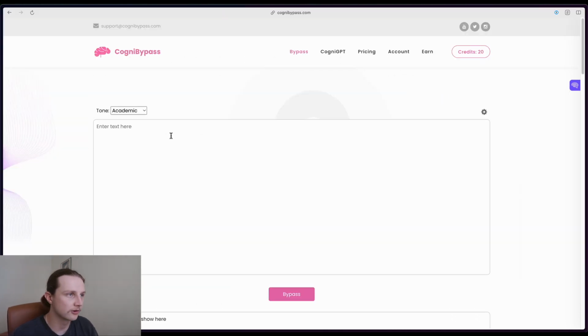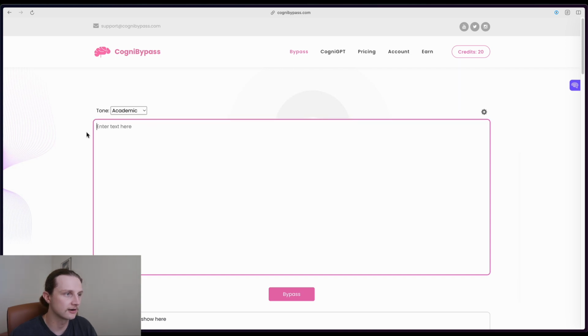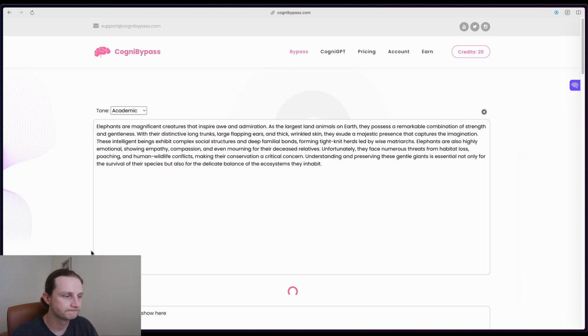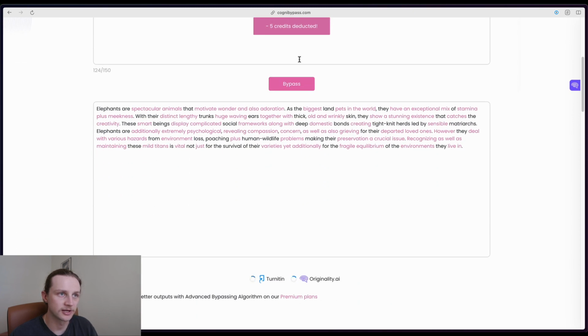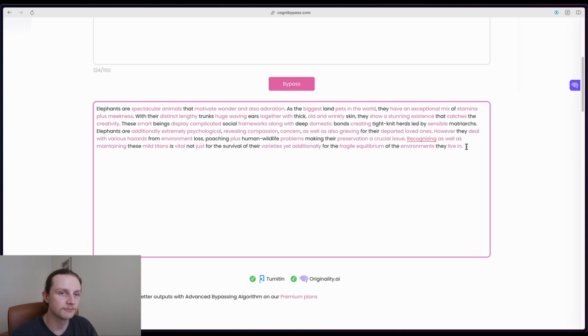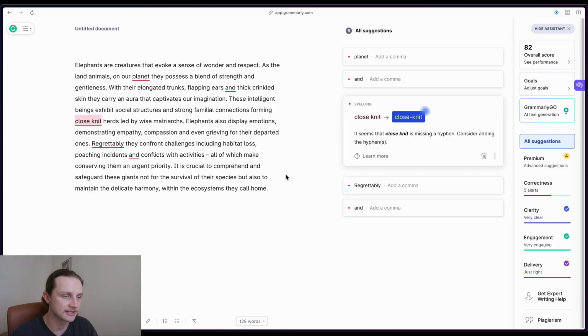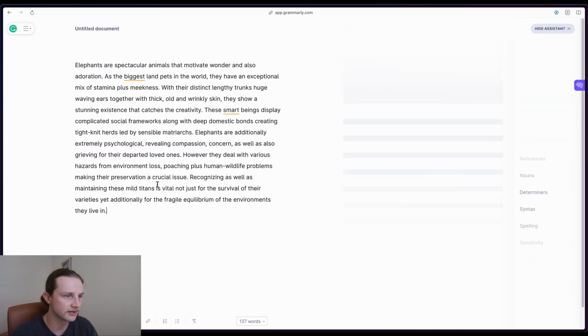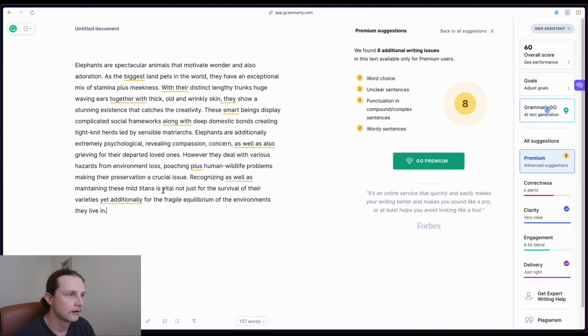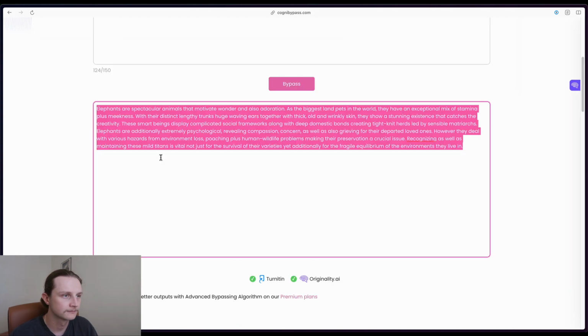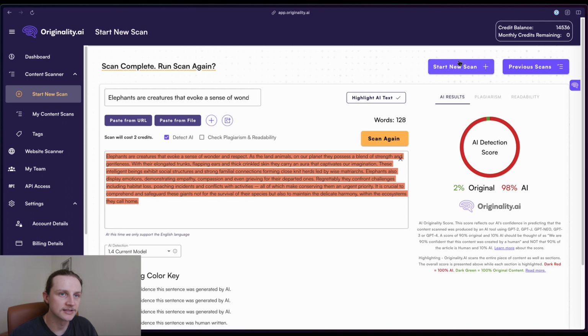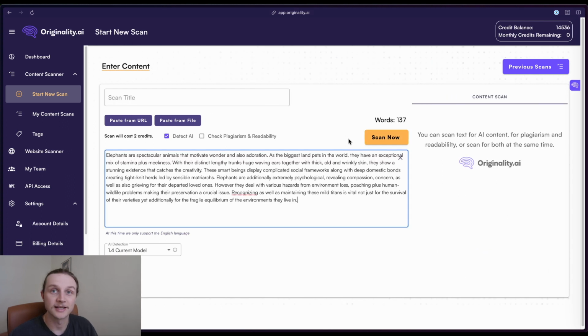Next on the list, we have Cognibypass here. So we'll just paste our text and click bypass. This is a credits-based system, so 5 credits deducted. This one does in fact claim to bypass Originality AI. Let's see if that is the case. So first things first, let's paste it into Grammarly. Make sure that it is still readable. Okay, seems relatively readable. Nothing too major, just a couple of smaller suggestions. And let's paste it into Originality. Excited to see how this one does, as it does claim to pass Originality.